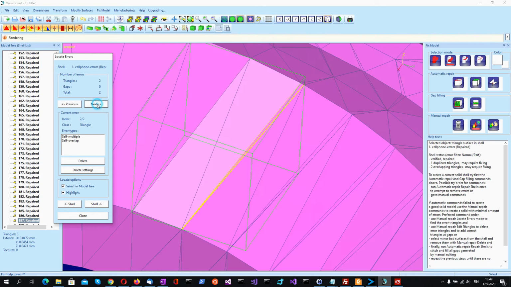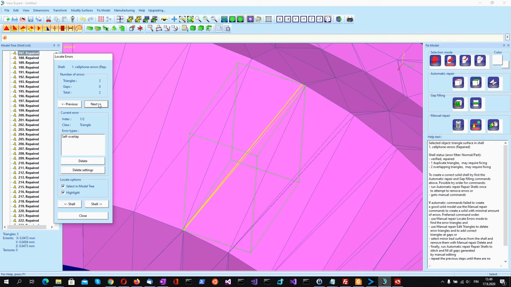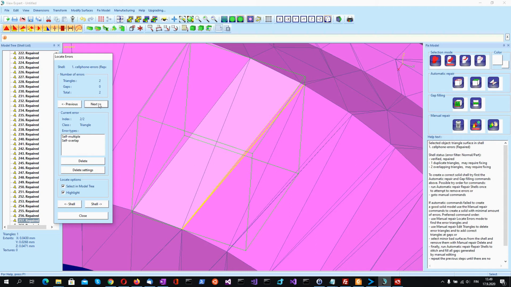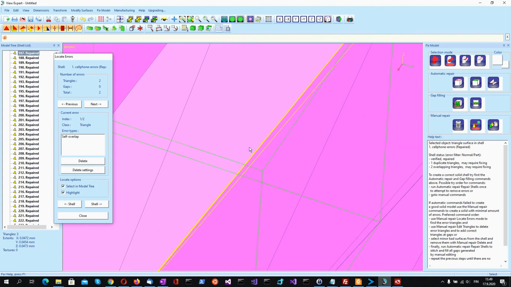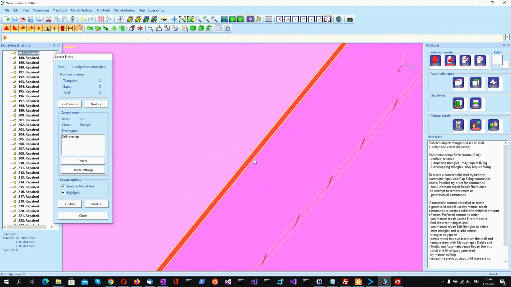We go to the next one. So the problem triangles are here. One is this one and one is this one. And the second one, or actually the first one in the numbering, looks like a quite thin triangle.